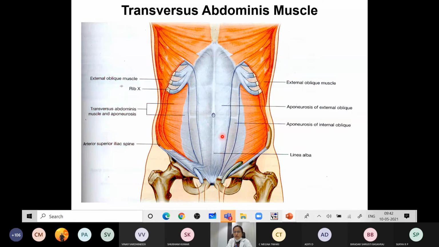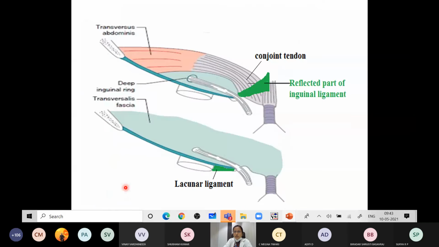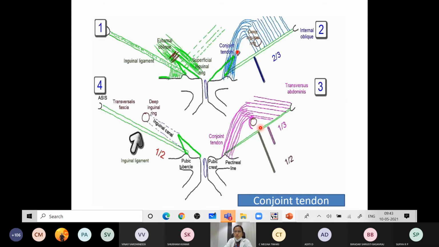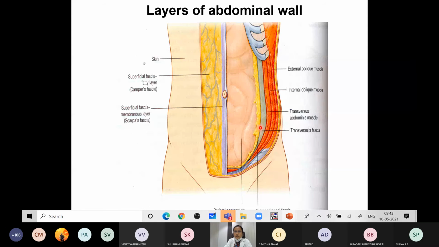Again, it is inserted into the linea alba and becomes continuous with the opposite transversus abdominis muscle. So that is the transversus abdominis muscle. These are the three important flat muscles of the abdomen. These three muscles form a conjoint tendon and then they are inserted. All this will be taken in detail tomorrow. The rectus sheath will also be taken in the next class.